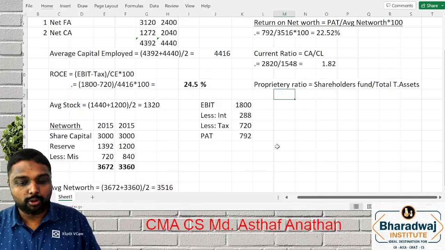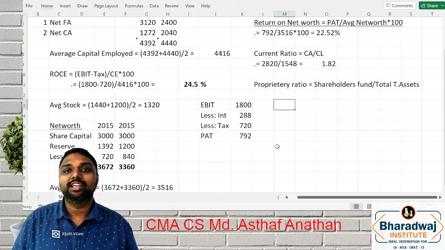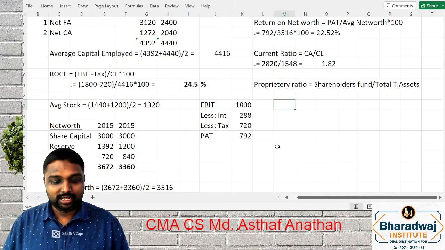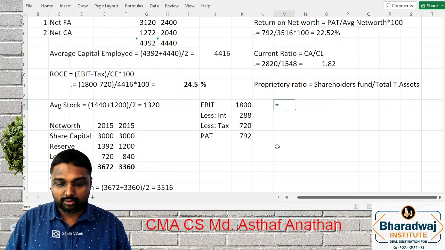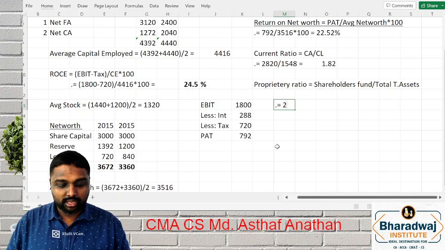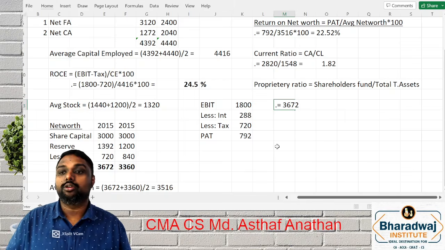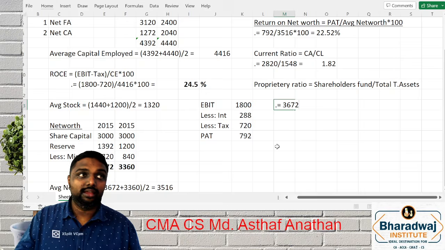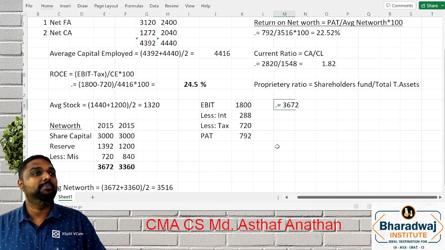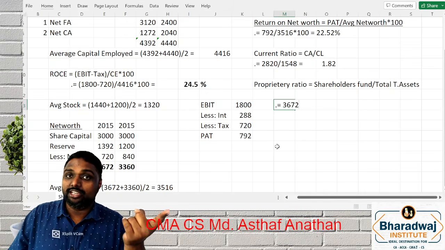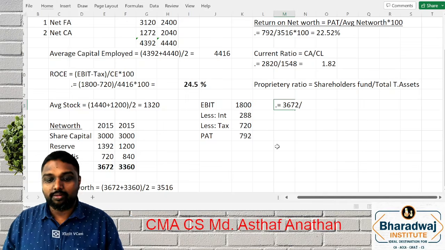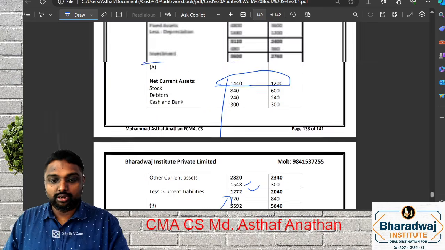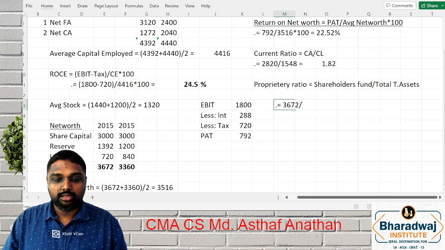Now what is proprietary ratio? Shareholders fund by total assets. Shareholders fund is nothing but your net worth. So what is the net worth? 3672. You cannot take average, because both are same balance sheet items. Only if one is a balance sheet item and one is a P&L item is there the point of average. So 3672 divided by, that is only 2015, correct? Yes, this is 15, this is 14.